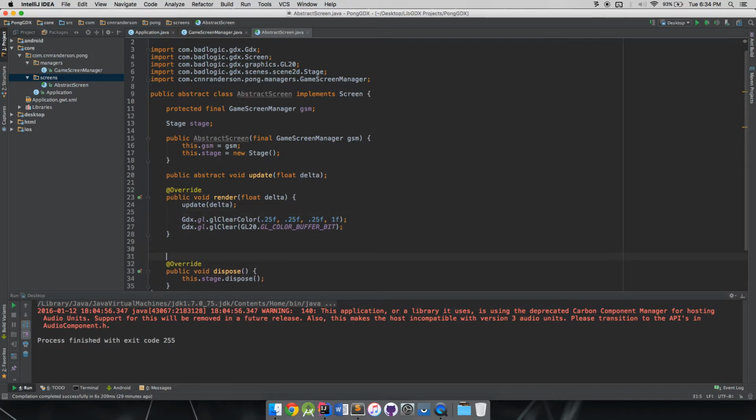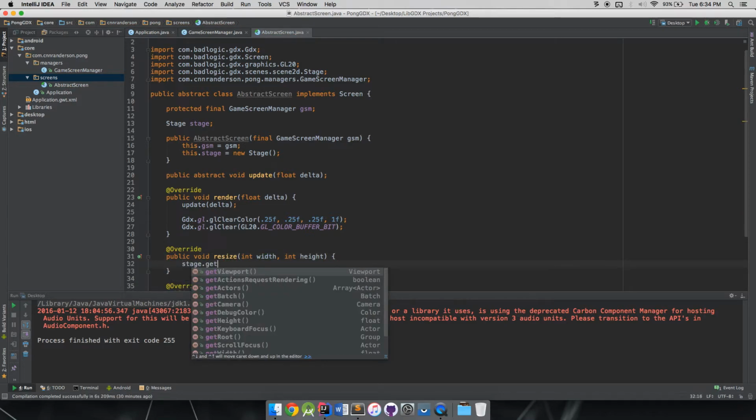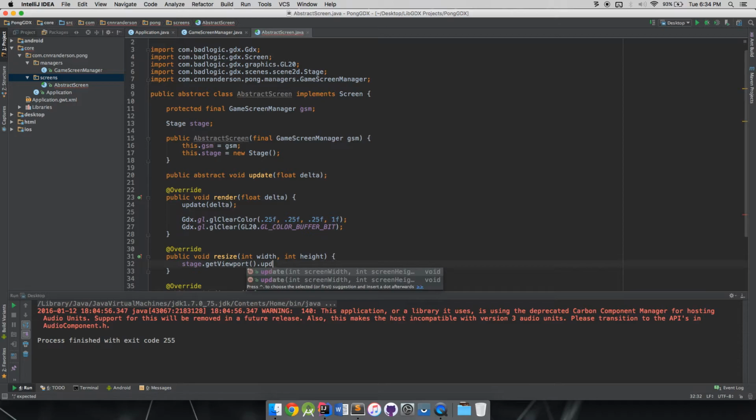And I guess if we're doing that now, we might as well also have our resize method. Void resize, that's going to be int width, int height, and then stage.getViewport().update, and that takes a width, a height, and true.